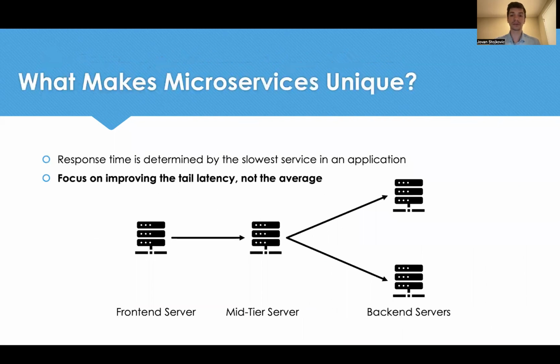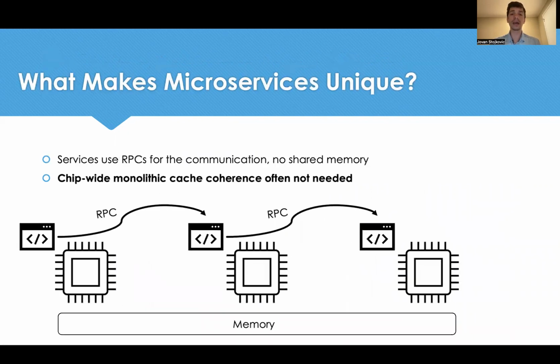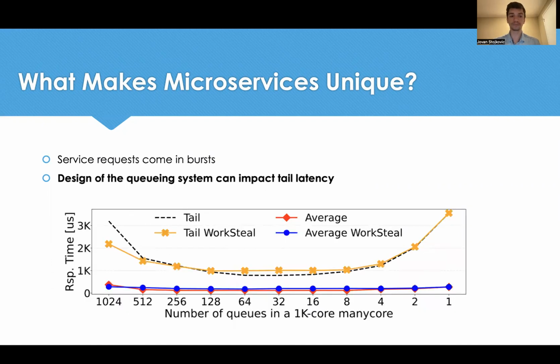So what makes microservices unique? First, the response time of microservice applications is determined by the slowest service in an application. Thus, we need to focus on improving the tail latency and not only the average. Second, microservices do not use shared memory for communication. Instead, they communicate with each other using remote procedure calls. In these environments, having a chip-wide monolithic cache coherence is often not needed.